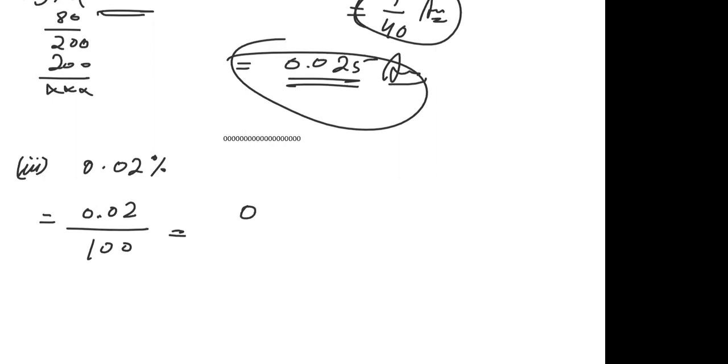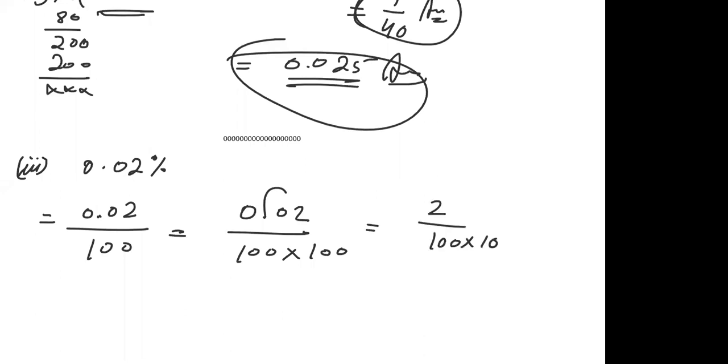Now when you remove the decimal, again 100 will increase in the denominator. Finally, you are left with 2 upon 100 into 100. So 2 upon 100 into 100 is what? 2 ones are 2, 50. So 1 upon 50 into 100 is 1 upon 5,000.